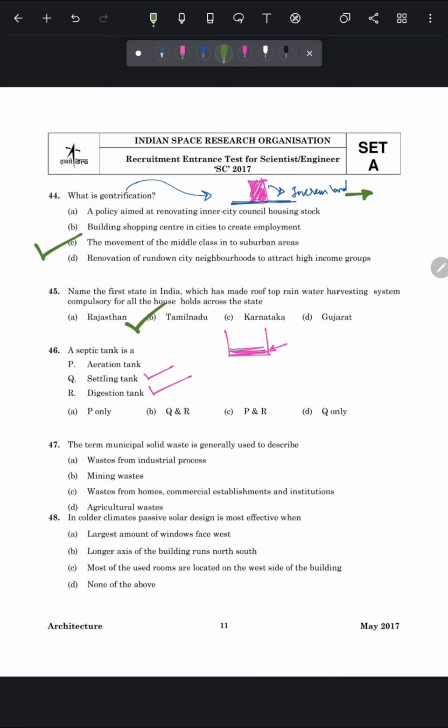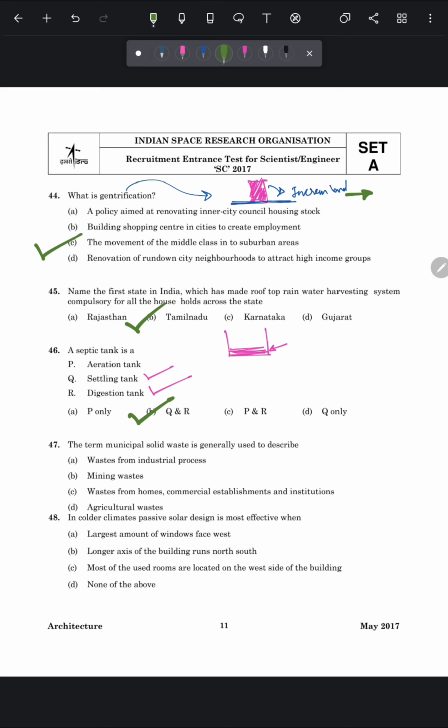So the correct answer of this question is option B, Q and R. A septic tank is generally a settling tank and also a digestion tank. And what is the definition of a septic tank? A septic tank is generally an underground chamber, and it is a very common practice for domestic sewage treatment. Now let's move to the next question.